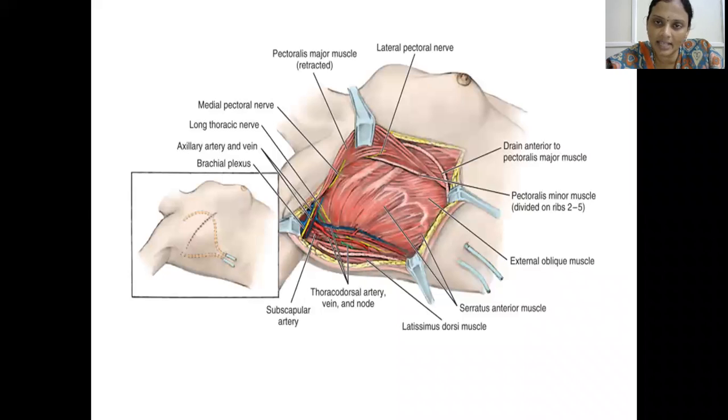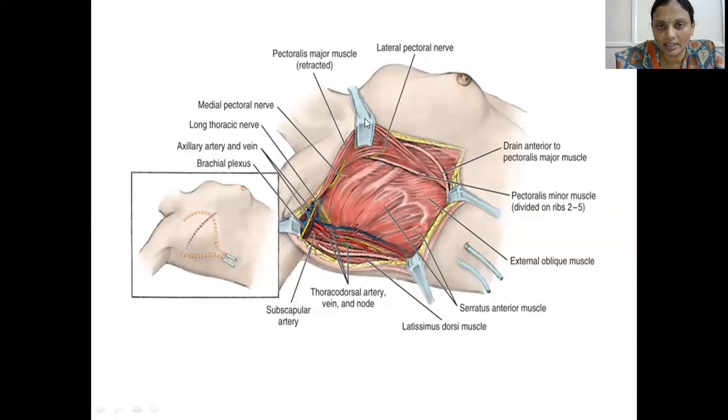So this is the diagrammatic representation after the removal of the lump. See the various structures that you have preserved: the thoracodorsal bundle, that is artery and vein. Next, we will retract the pectoralis.